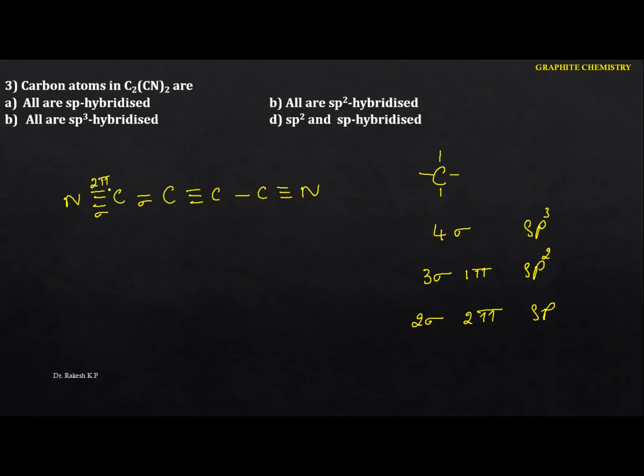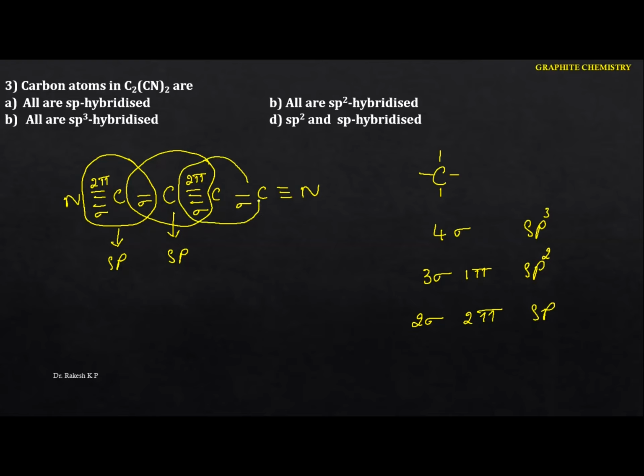Just identify this one here. We have 2 sigma and 2 pi bonds, hence what is the hybridization? It is sp. So come to this one here. From this carbon to this carbon it is sigma, and the remaining is the pi bond. Again we got 2 sigma and 2 pi bonds, hence again the hybridization is sp. Again here the carbon to carbon is sigma, and just go to this one here. We have 2 sigma and 2 pi bonds, again it is sp. And here is a sigma and 2 pi bonds.